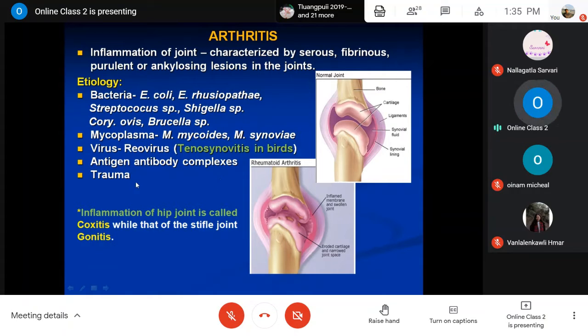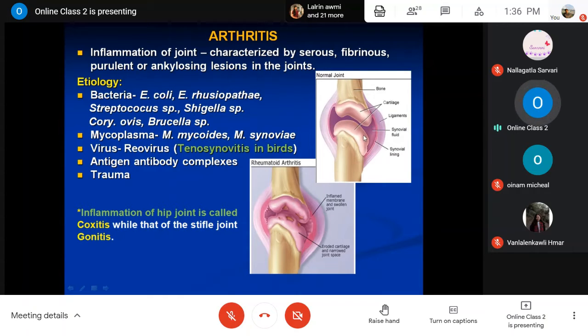Okay, and traumatic injuries also, like in case of trauma or injury or automobile accident, joints may be affected, and this may show an inflammatory condition. So very commonly this type of inflammatory reaction of the joints, when we are talking about the hip joint, okay, that is known as coxitis, and when the stifle joint is inflamed, then it is known as gonitis. Okay, so I'm just showing these two pictures.